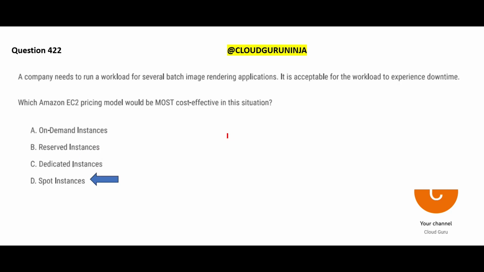See here what we are saying. Why are reserved instances not cost effective? Because you have to give a commitment of 3 years or 1 year at least. On-demand instances, why is on-demand very expensive here? It is not cost effective. Since you are saying you have this tolerance level to experience downtime, go with spot. And dedicated instances are the most expensive.